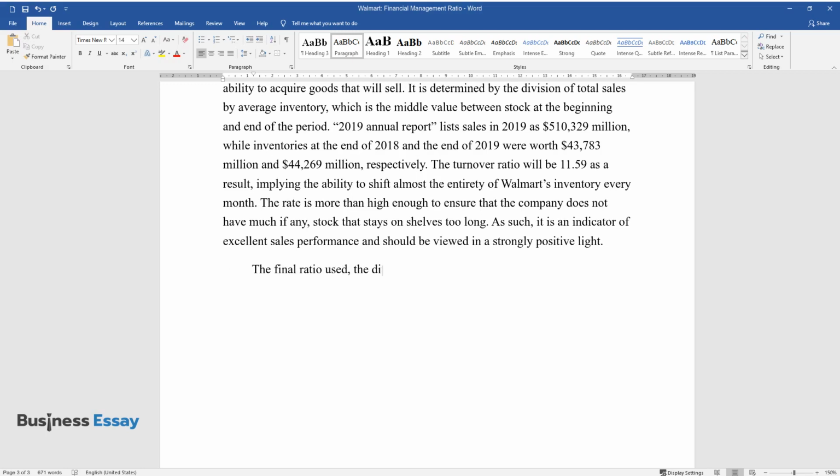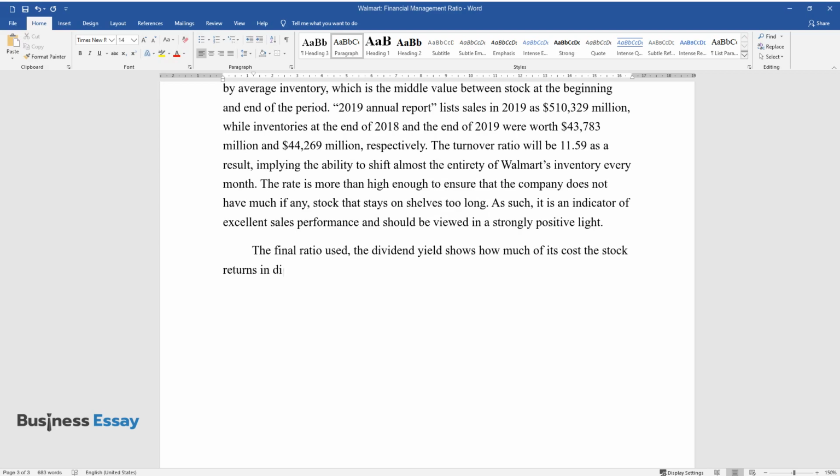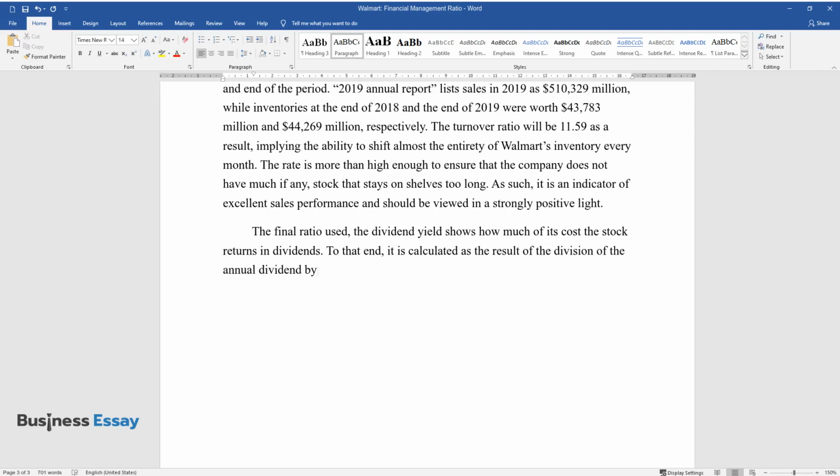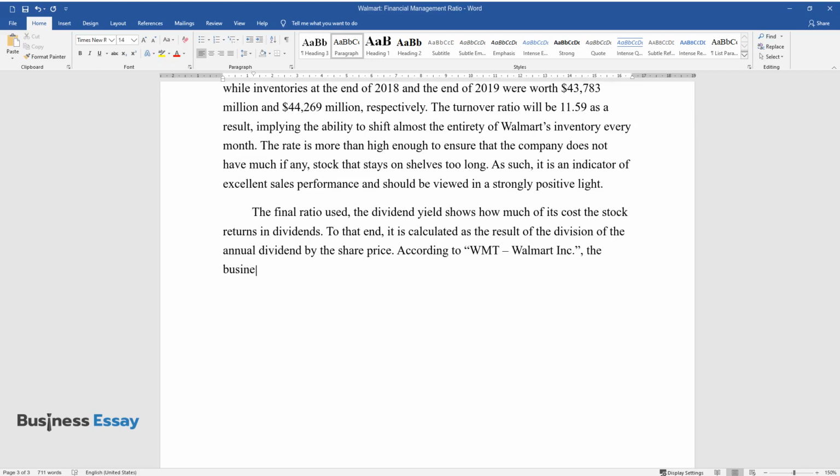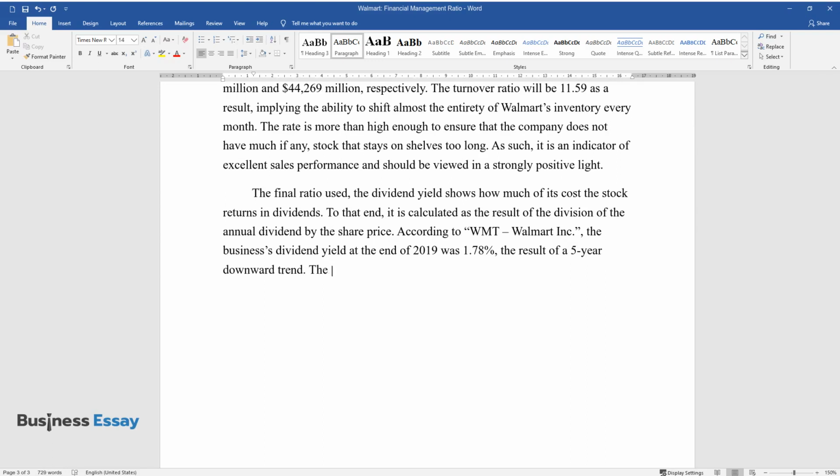The final ratio used, the dividend yield, shows how much of its cost the stock returns in dividends. To that end, it is calculated as the result of the division of the annual dividend by the share price. According to WMT, Walmart Incorporated, the business's dividend yield at the end of 2019 was 1.78%, the result of a 5-year downward trend.